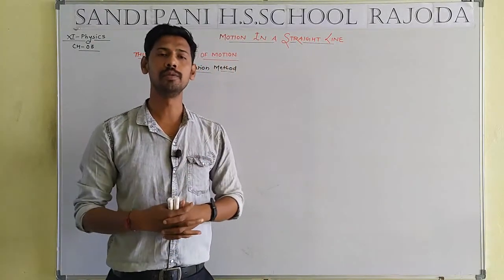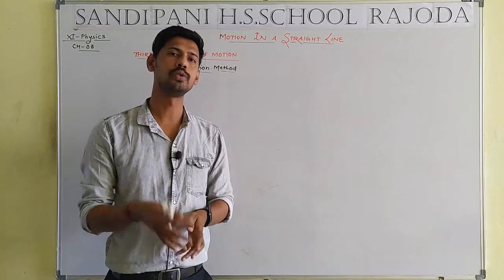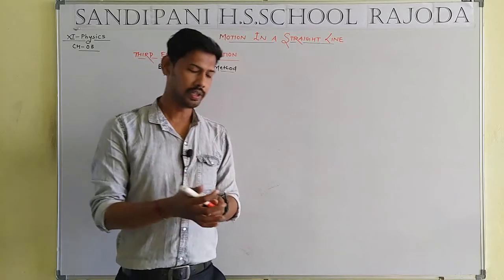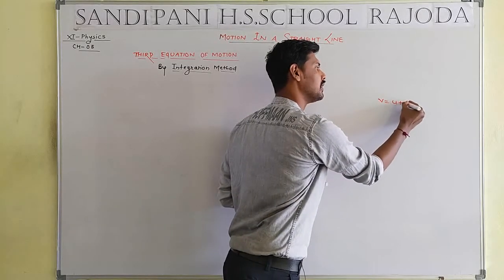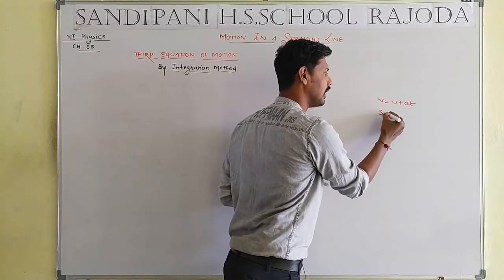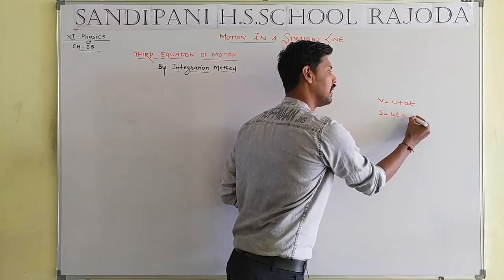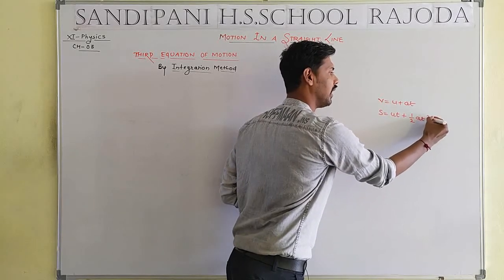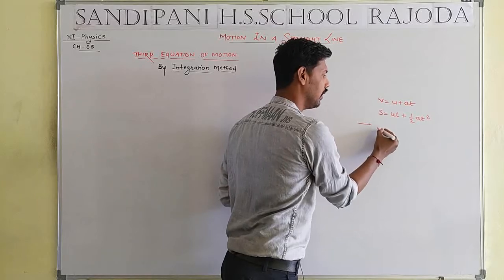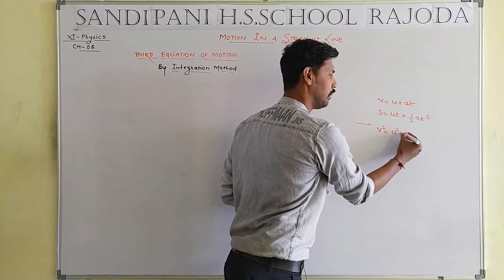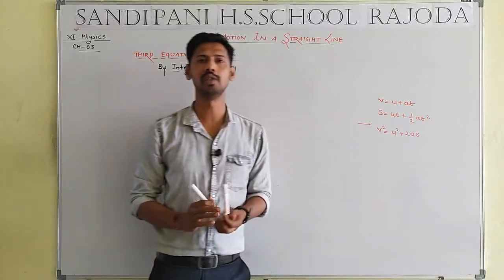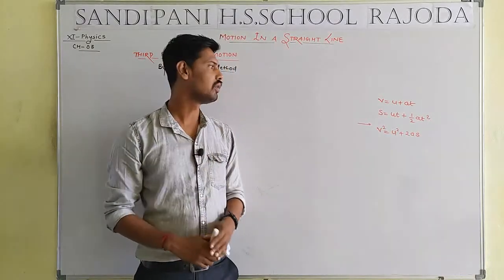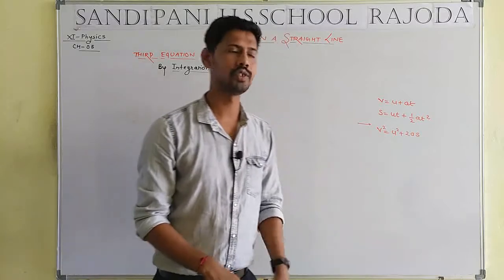मतलब मुझे इक्वेशन, फर्स्ट इक्वेशन ऑफ मोशन, सेकंड इक्वेशन ऑफ मोशन, थर्ड इक्वेशन ऑफ मोशन. In the case of the first equation of motion, we derive v equal to u plus at, and second equation s equal to ut plus half at square, and third equation today v square equal to u square plus 2as. What is the mean of the v? V that means the final velocity, u that means the initial velocity, a that means the acceleration, and s that means the displacement.